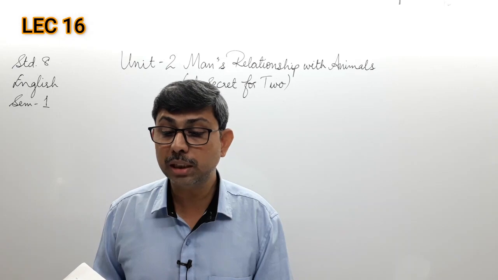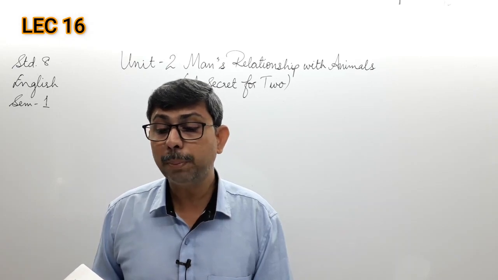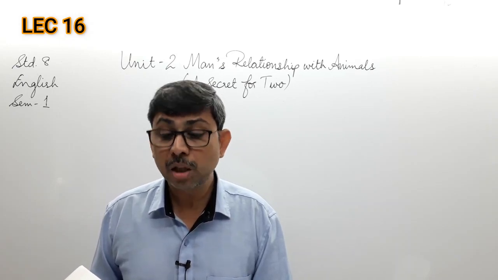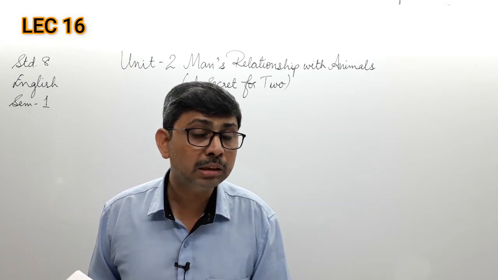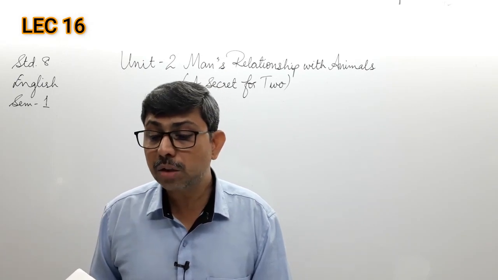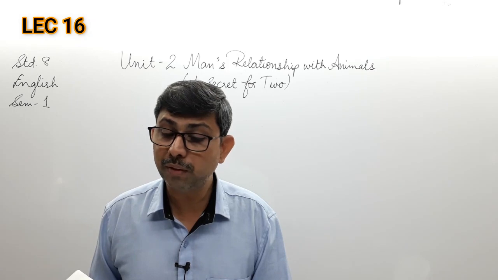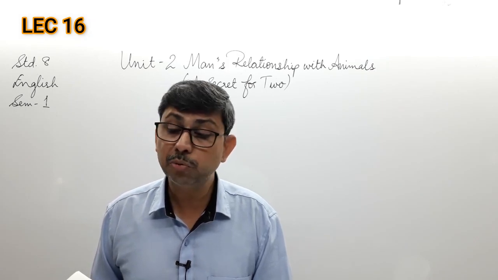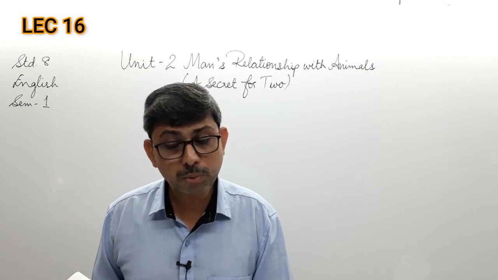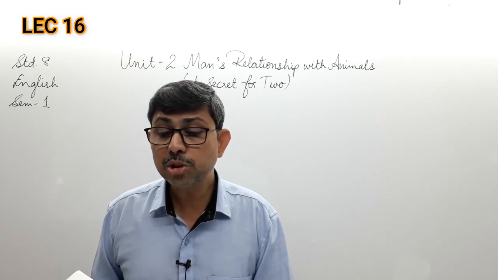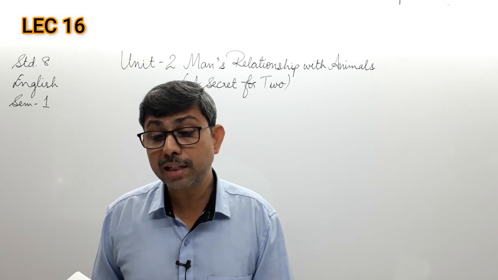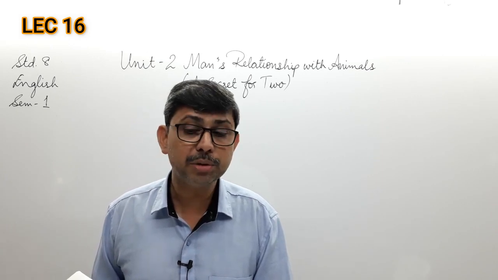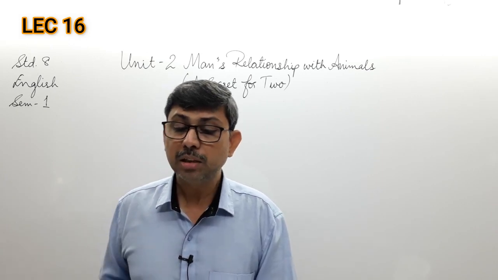We understood the rules. Once again I'll read the rules. When one thing or a person is compared with another thing, the following things need to be taken care of. Interchange the places of the things or persons compared. So that is what we have done. Change the affirmative to negative and negative verb to affirmative. So that is also what we have done in these three sentences. Change the form as or so as, which is positive, to er than, which is comparative. Let us see the last one.